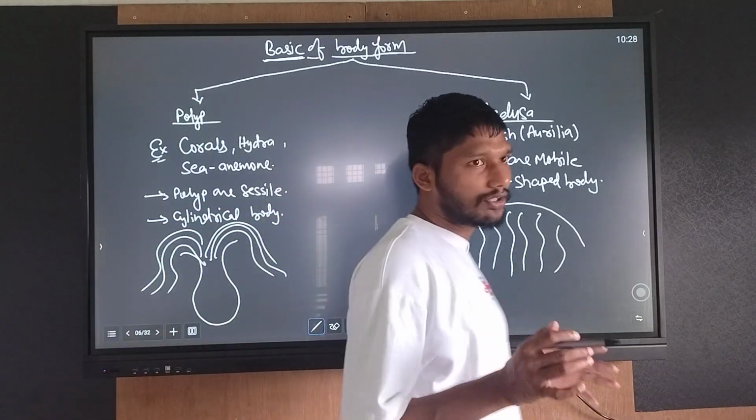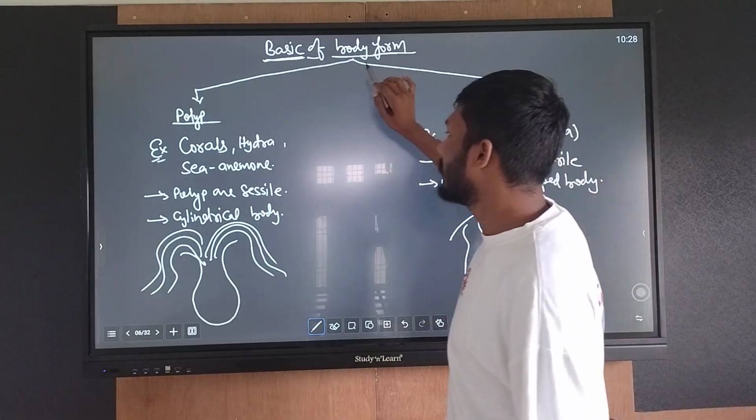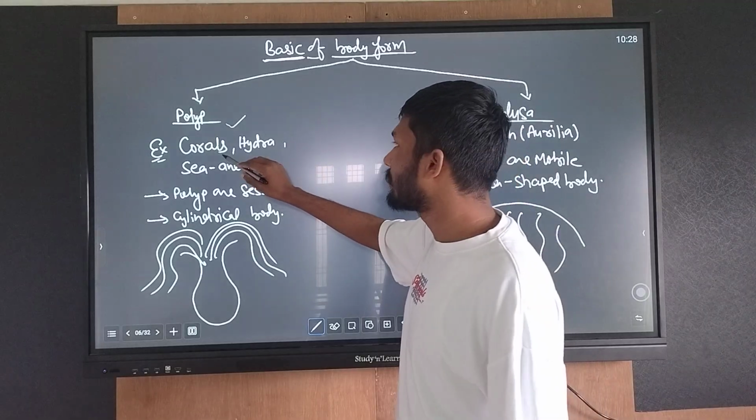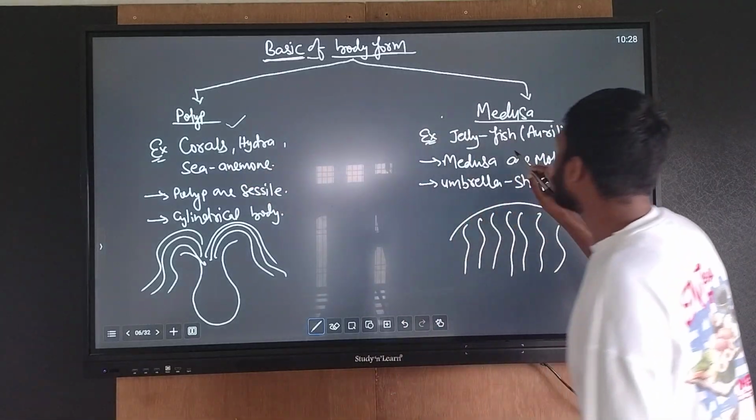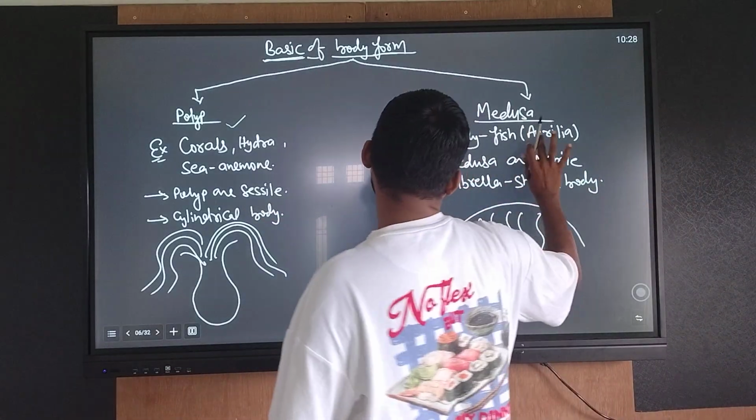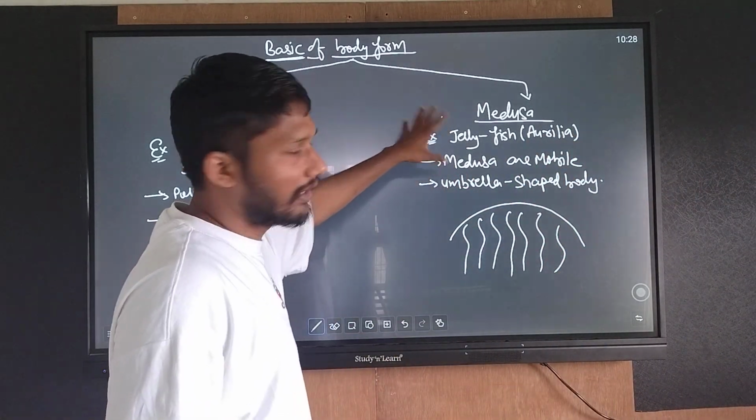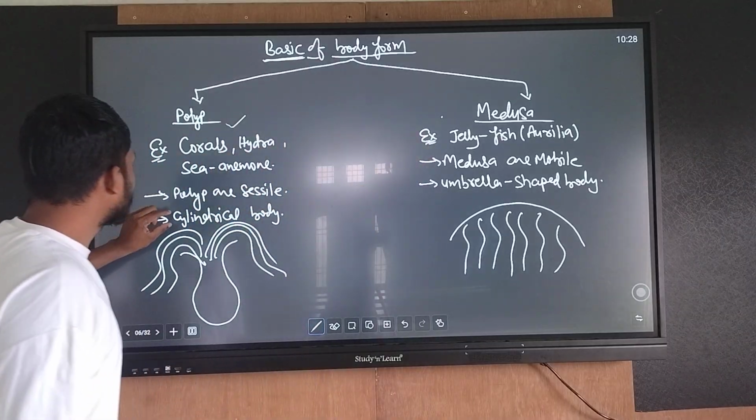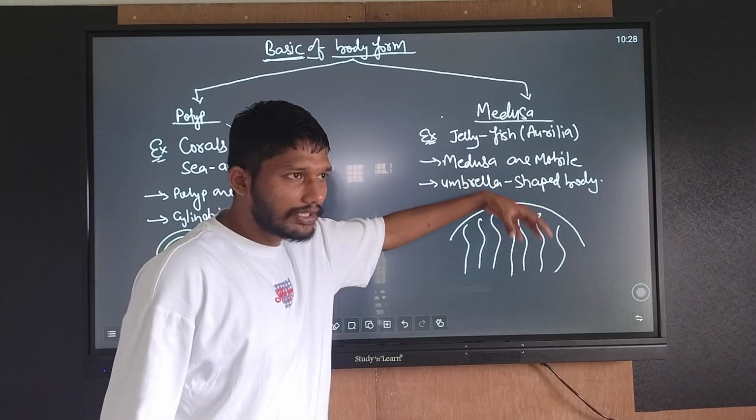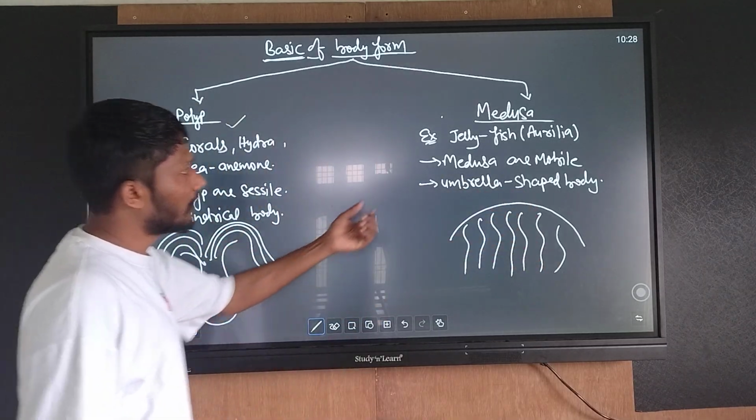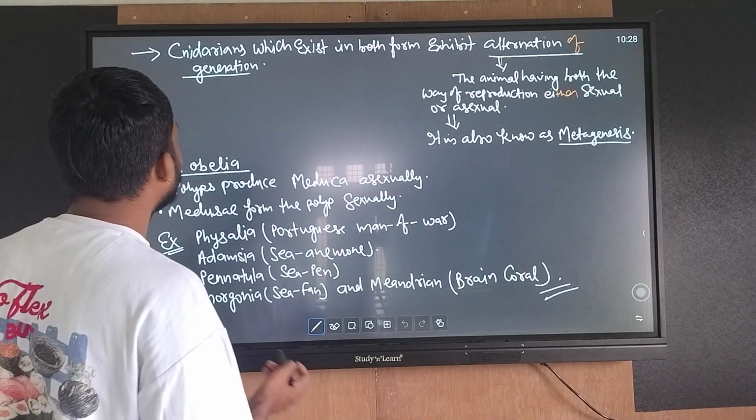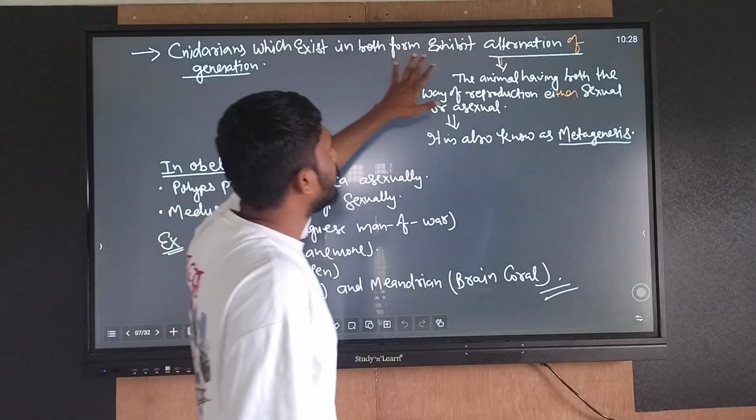If we are talking about the basic body forms, one is polyp and another is medusa. Examples of polyps: corals, hydra, sea anemone. Medusa: jellyfish, Aurelia. Polyps are sessile with a cylindrical body form and the mouth on the upper side. Medusae are free living and mobile with an umbrella body form and the mouth on the lower side.